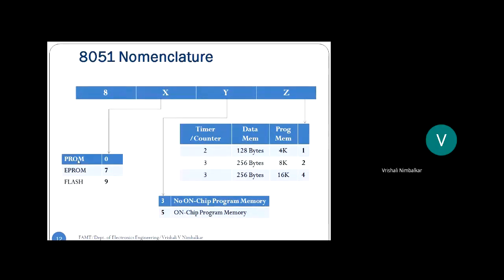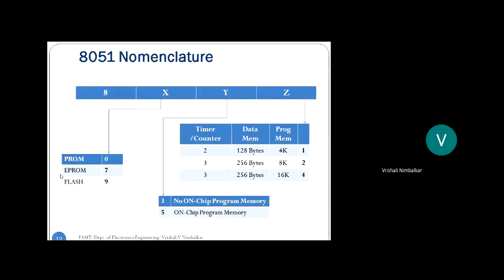So what is that one-time programmable? Usually when the chip is getting manufactured, at the same time the program is written inside it, right? For example, washing machine. If I am going to design washing machines, the program is fixed. The user should not be able to change it. So when the chip is getting manufactured, at the same instance, the program is written in the program memory. So the digit 0 indicates one-time programmable ROM.